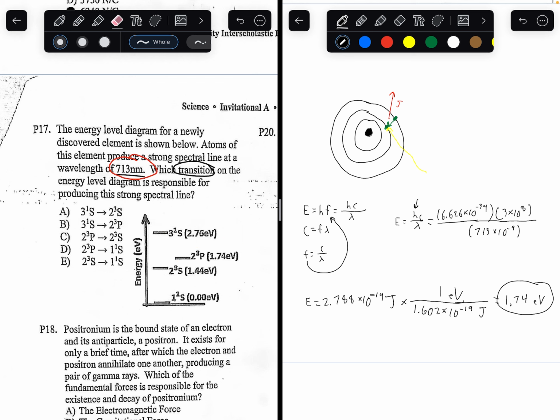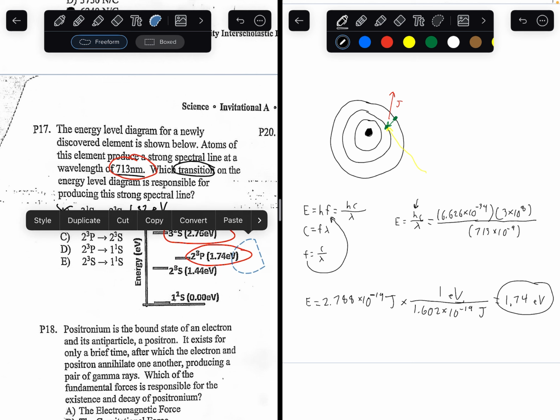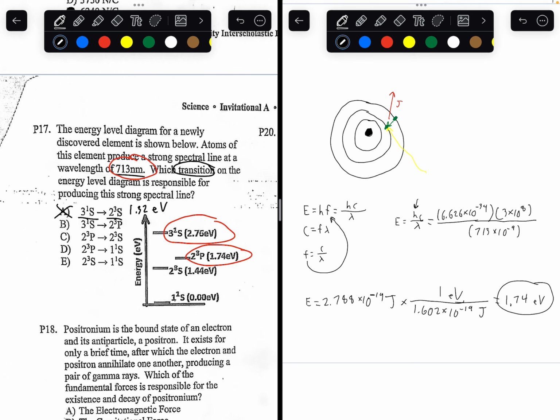Now let's look at all the options we have. Letter A is from 3,1s to 2,3s. So I'll draw in red. 3,1s to 2,3s. 2.76 minus 1.44. The difference is going to be 1.32 electron volts, which is not what we're trying to find. We're trying to find 1.74. How about 3,1s to 2,3p? Right here. Here you'd have 1.02 electron volts. Again, that's not what we want.